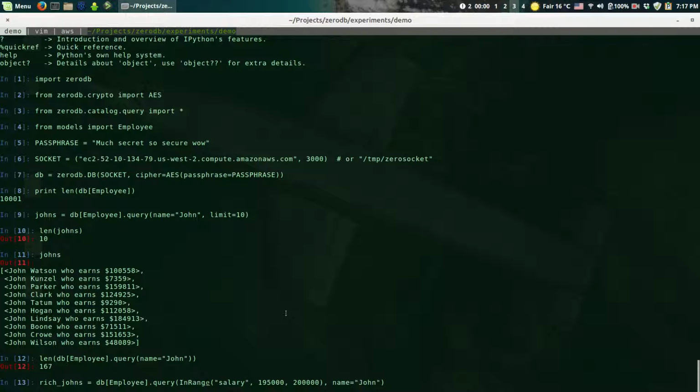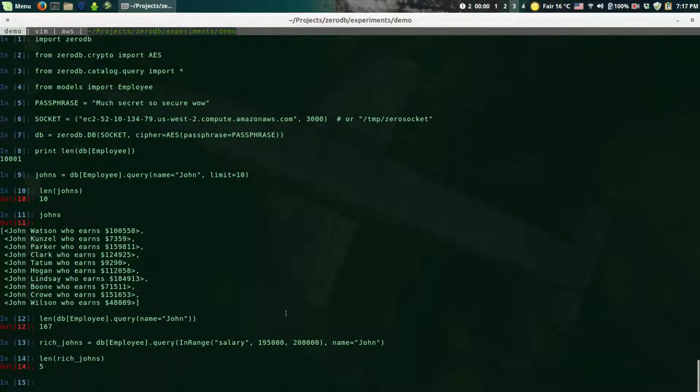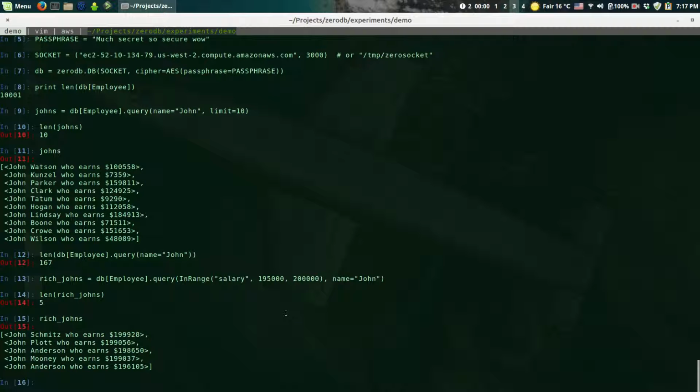So here in this query we select Johns who earn from $195,000 to $200,000, and the query is complete, and we've got 5 of such Johns, and yep, their salary is in this range.